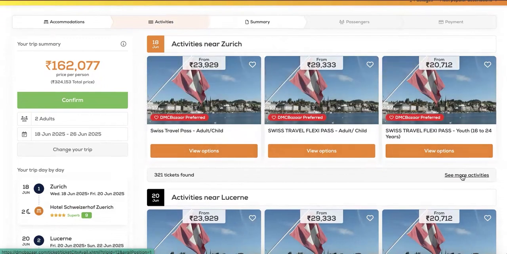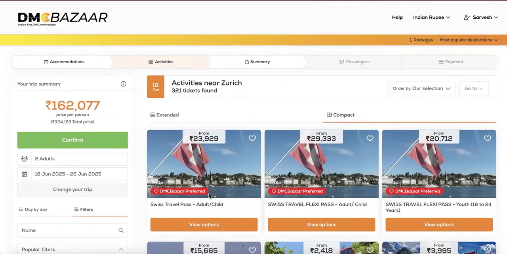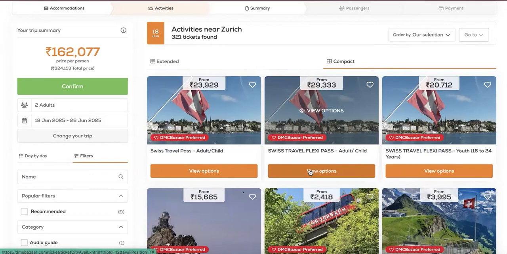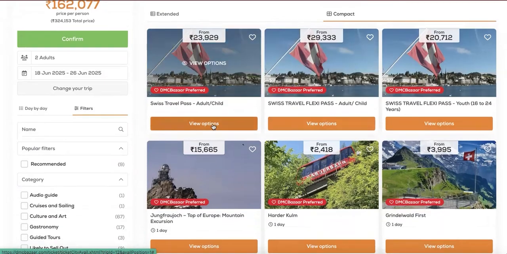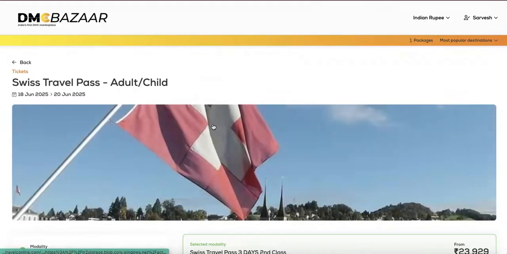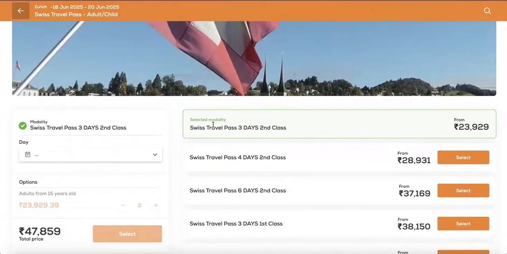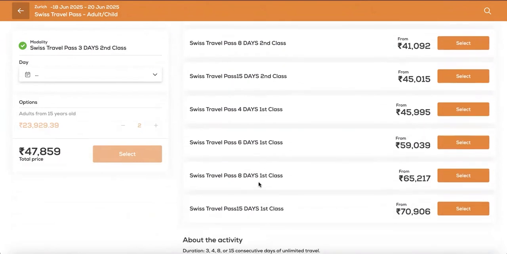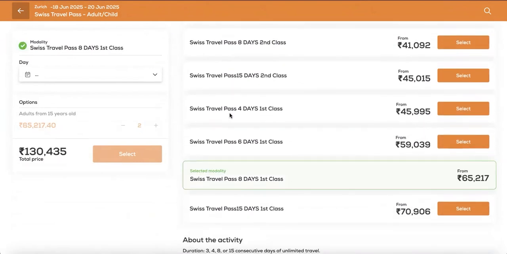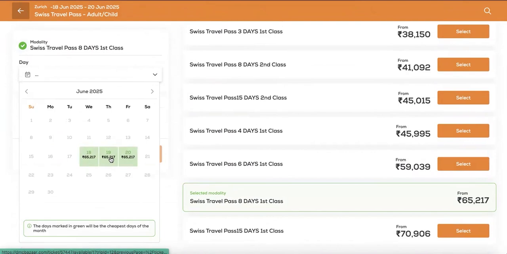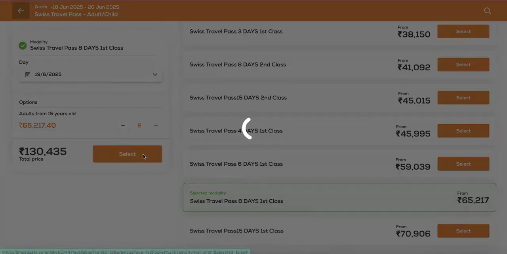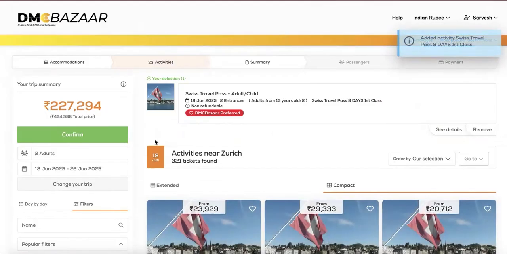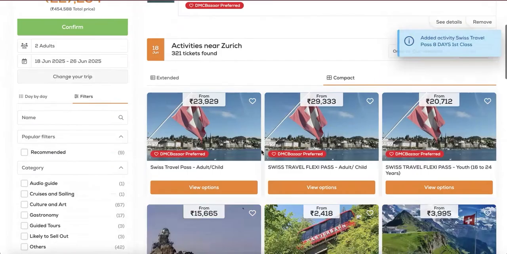So starting from our first city, feel free to select a Swiss Consecutive Pass or a Flexi Travel Pass for this entire Swiss journey. If you're looking at your guests traveling with the Swiss Pass for all the 8 days, for example, simply click on the 8 days modality in first or second class. Let's look at the first class option. This is what we'd like to offer the guest starting from day 2 in Switzerland. So the entire journey for the 8 nights, 9 days will then be covered with one click of a button.